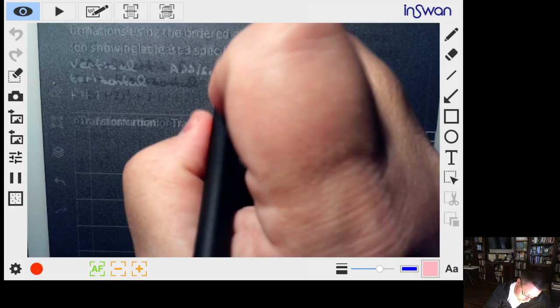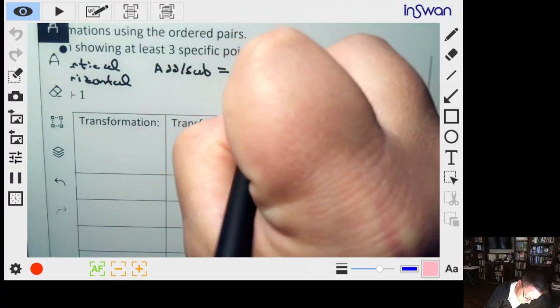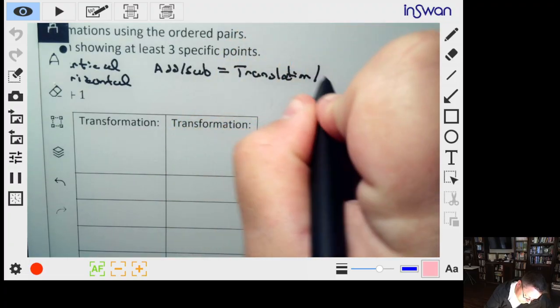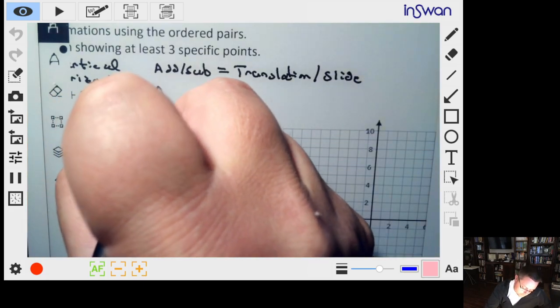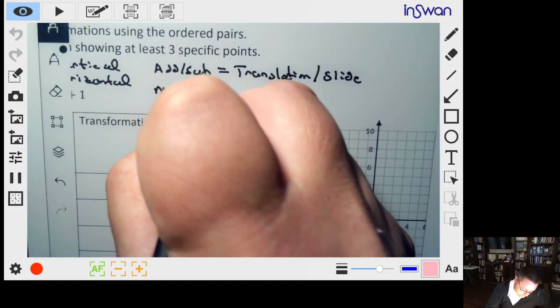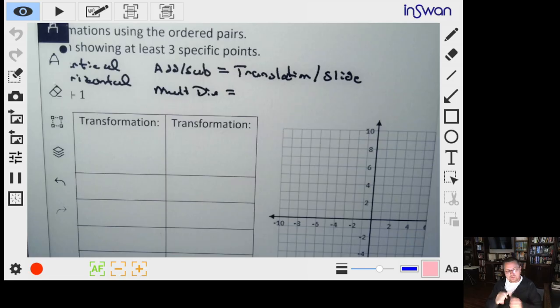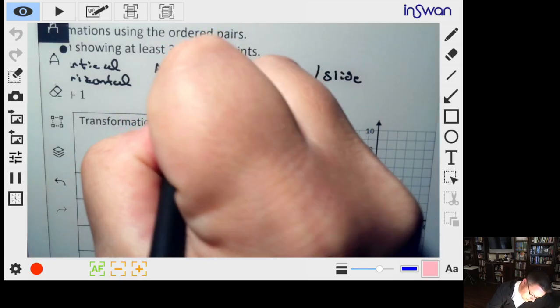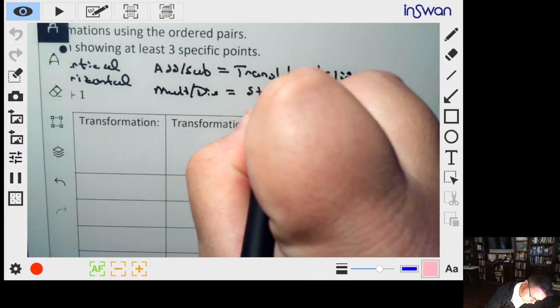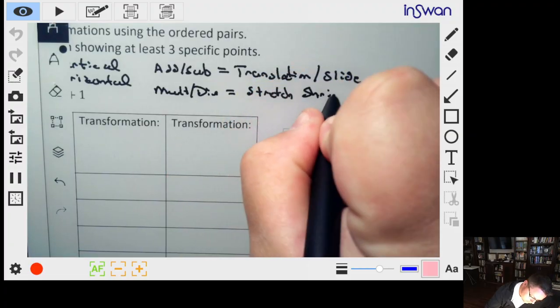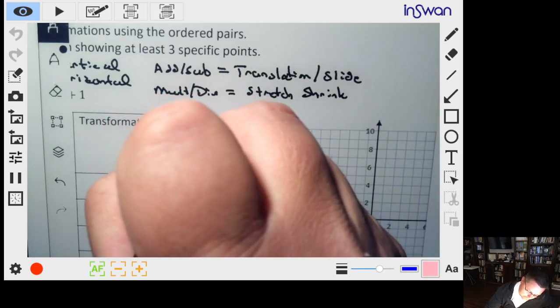So we call those translations. I like to think about them as sliding. If we multiply or divide, that's going to be a stretching or shrinking of the graph. You don't have any of those on these questions, but that's what it would be if you're going to stretch or shrink. The exception is negatives.